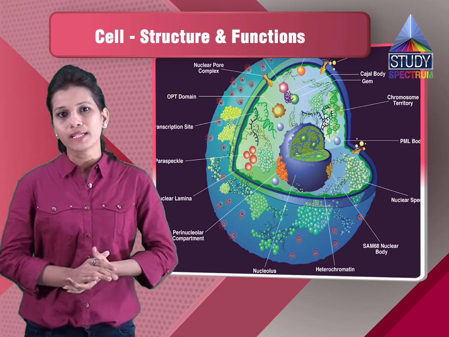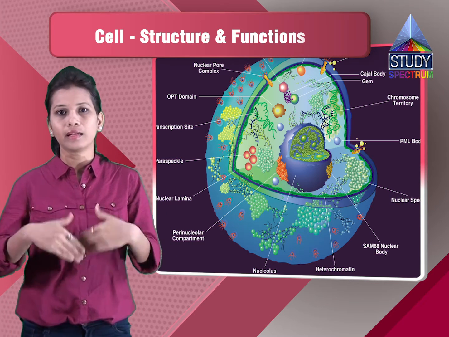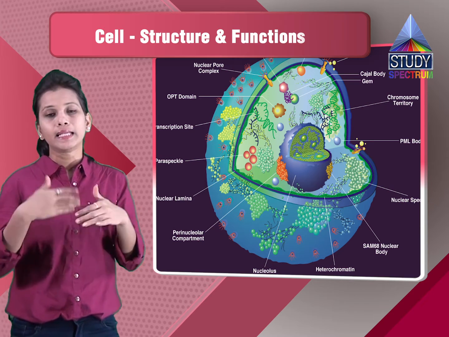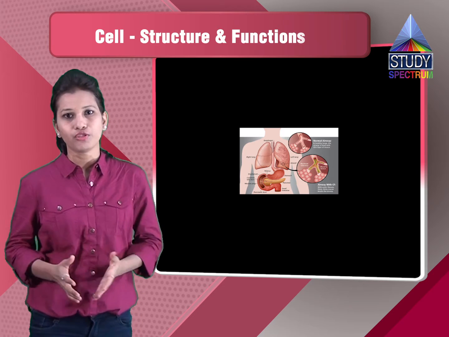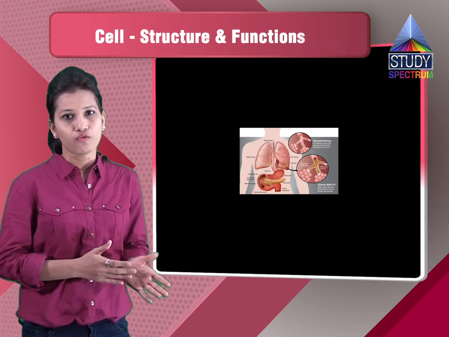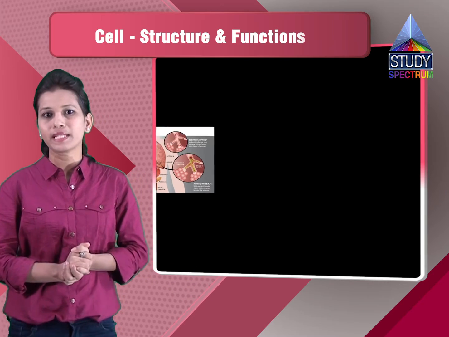So the levels of organization, as we can see: the first level is the cells, then the next level is the tissues, then the organs, then the organ system, then we have the individual body. So these are all the levels of organization that we should know. A quick revision of all the topics that we have seen.